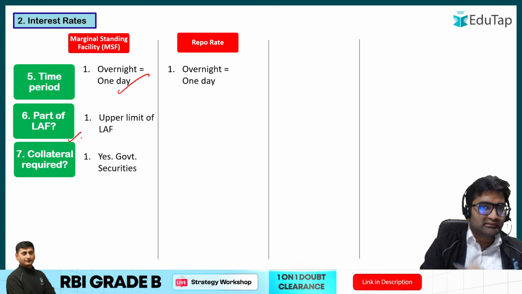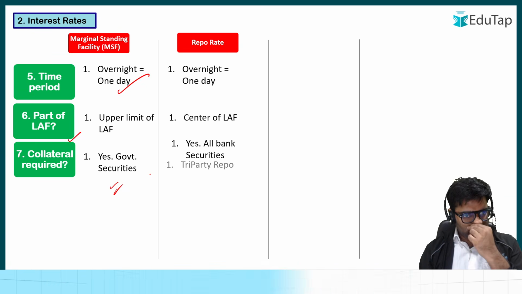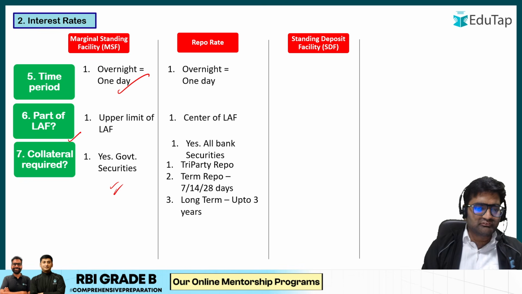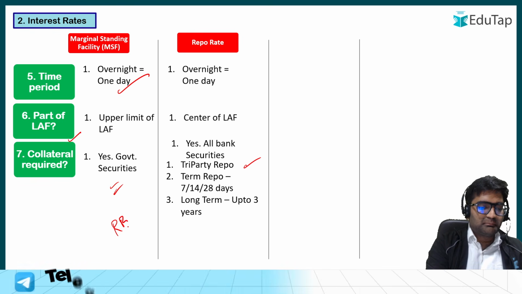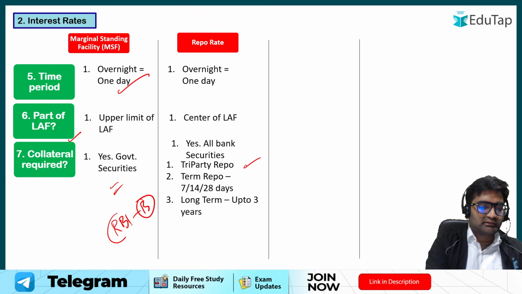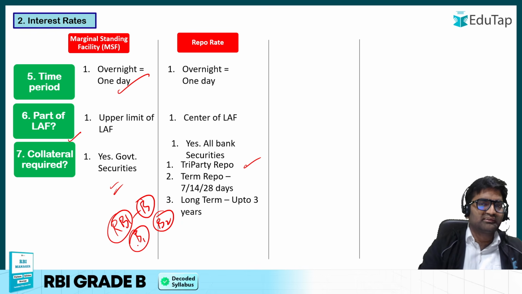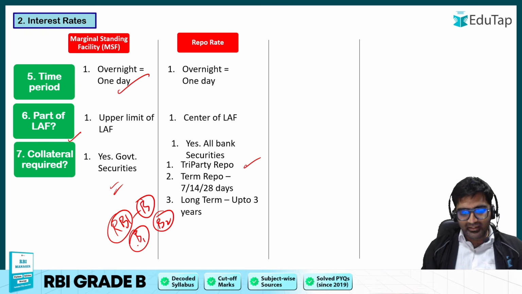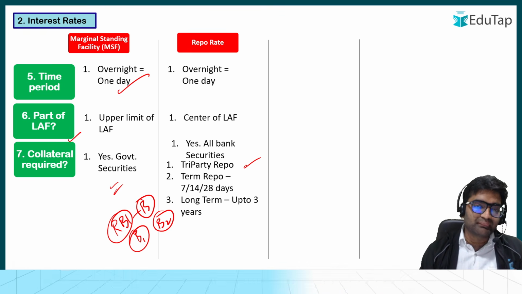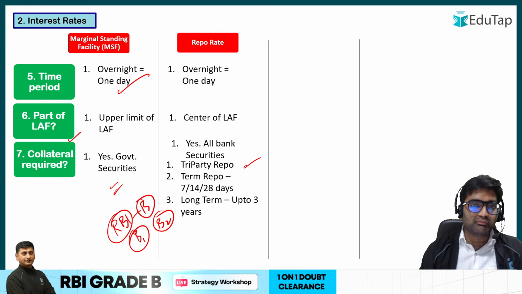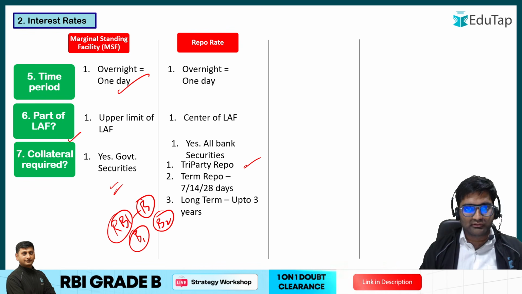I'll talk about the liquidity adjustment facility, LAF, now. The securities used are government securities. Here we have various kinds of repo. One is called the tri-party repo. So here we have seen that RBI and bank are carrying out the transaction, but let's say there are two banks, they can also carry out this repo transaction. But they are confused with certain things, like what should be the collateral, because a whole set of collateral like government securities, good corporate bonds, all of these are allowed as collateral. So choosing collateral in itself is a very big issue.